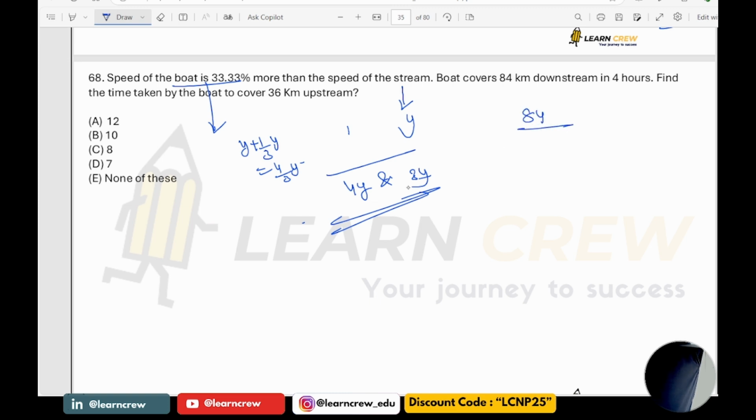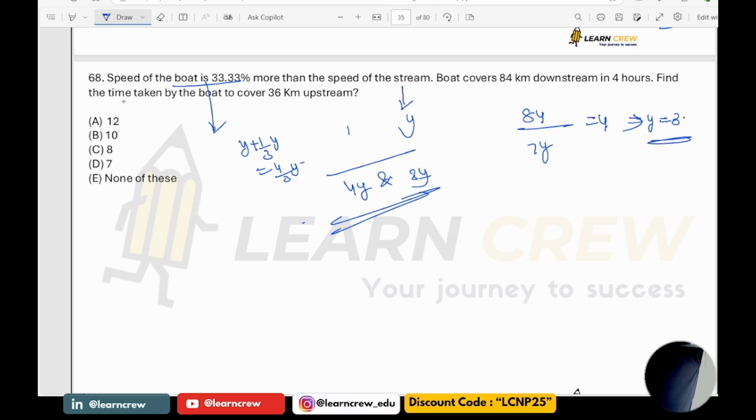So 84 by 7Y is equal to 4. From this, I got Y as how much? Y as 3. Thereby, the speed of the boat is how much? 4 into 3, 12. Yes or no?